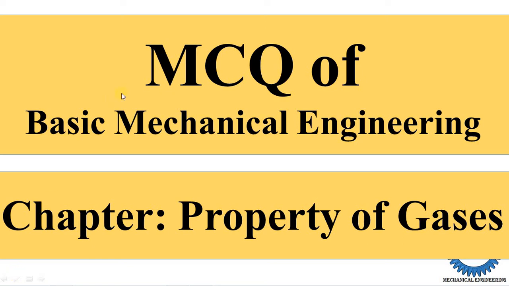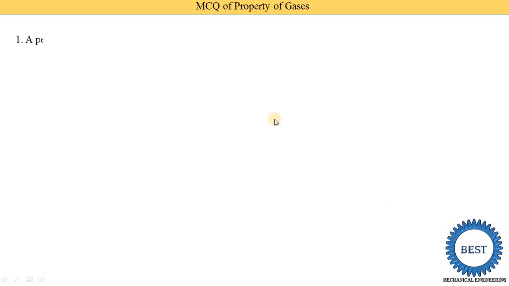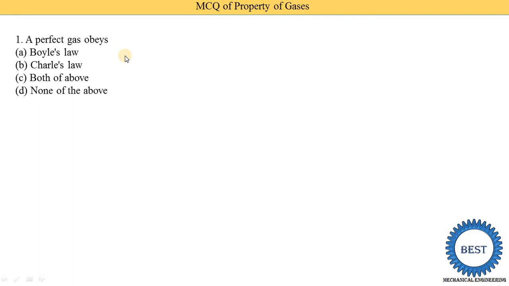In this video, I explain MCQs of the properties of gas chapter of the basic mechanical engineering subject. So the first MCQ is: a perfect gas obeys which law? Option A, Boyle's law; option B, Charles law; option C, both of the above; and option D, none of the above. The correct answer is option C, both of the above, meaning a perfect gas follows both laws, Boyle's law as well as Charles law.